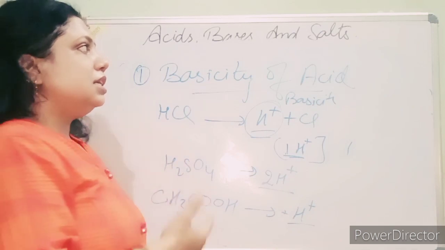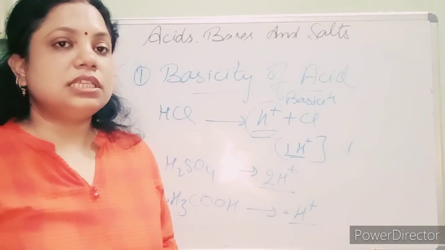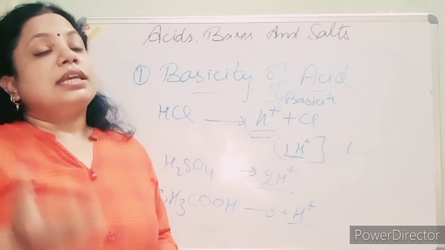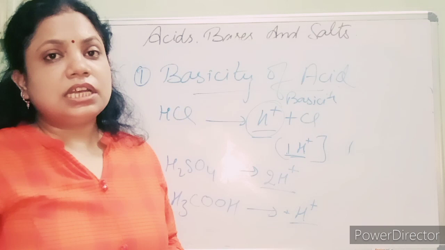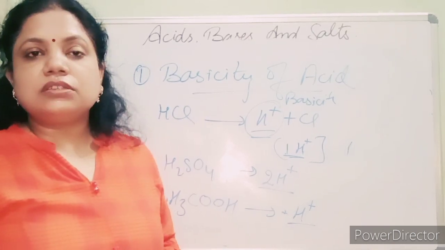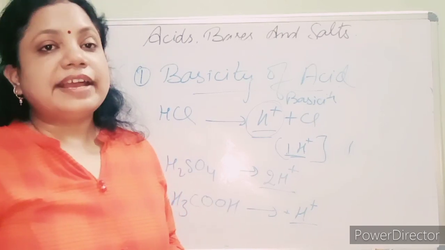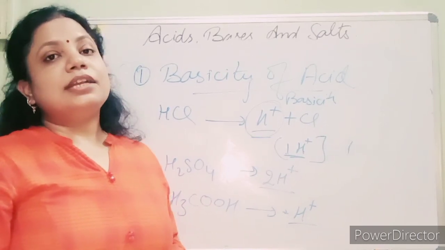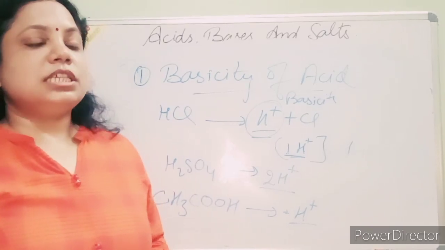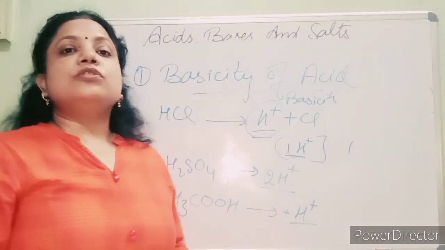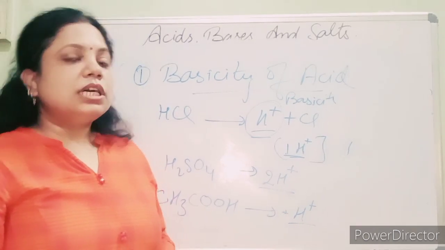So these are the acids. Acids are those which release H+ ions, or hydronium ions, in their aqueous solution. They can ionize completely or partially. And we have seen the properties: metals react with acids to form the salt and hydrogen gas. Carbonates form the salt, water and CO2, and metal oxides also form the salt and water. So these are the chemical properties of the acids.